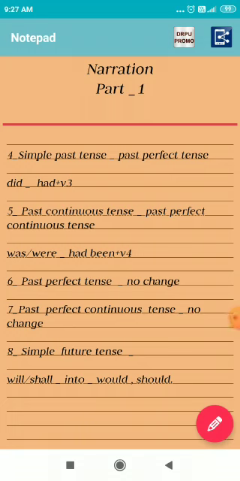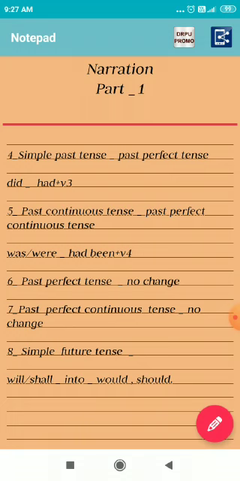For the assertive sentence narration, it is part 1, and in part 1 a lot of rules are there in the narration. So, how will you convert the assertive sentence?